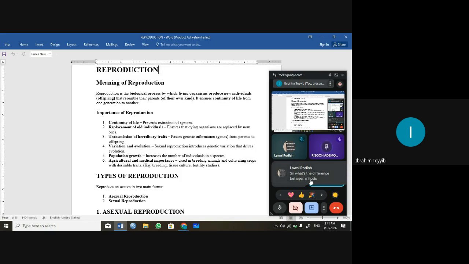Between mitosis and meiosis, right? Yes, sir. Mitosis and meiosis are two types of cell division. Mitosis occurs in somatic or body cells, while meiosis occurs in gamete cells like sperm cells and egg cells.